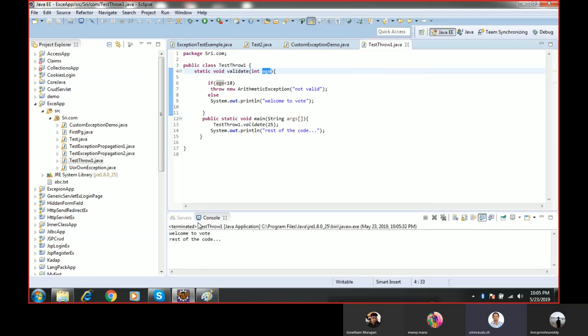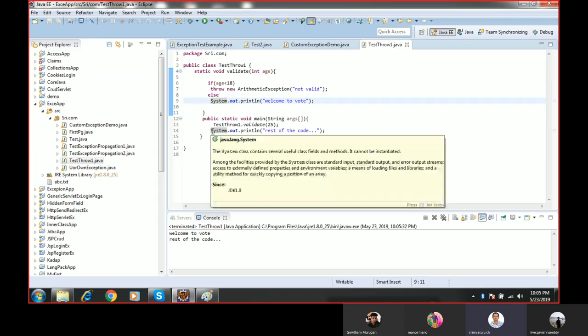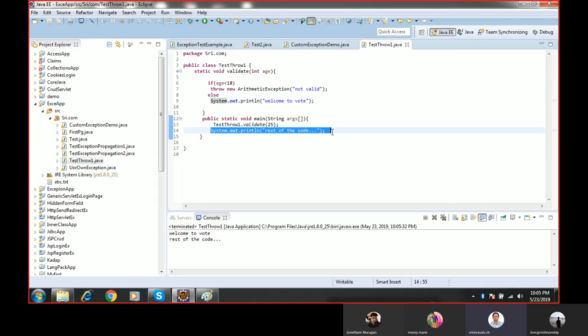Now see, welcome to vote, and the rest of the code. When I pass 25, it will check if age is less than 18. Now the age is 25. 25 less than 18? No, it is not true. Then it will come to the else block. This code will execute, and then this code also will execute.